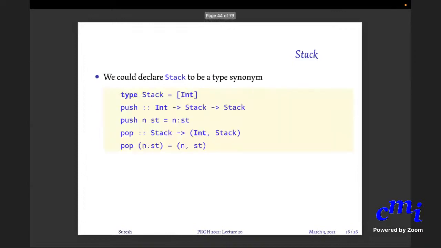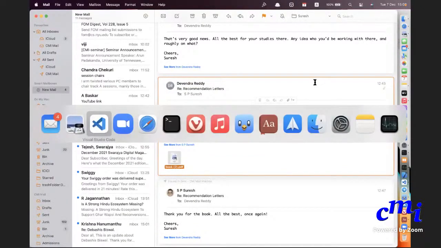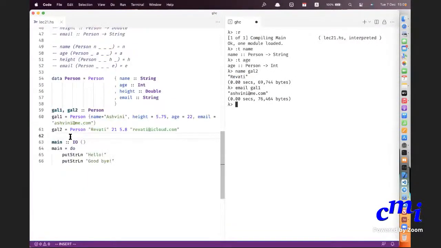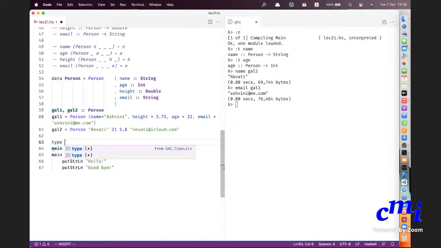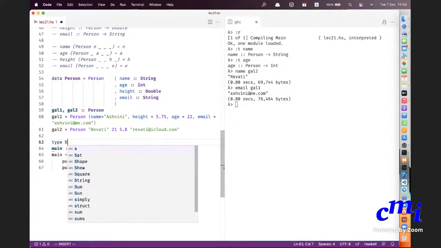So I can define my stack to be a type synonym. I will say that stack is a list of integers and nothing more. Okay, so I can do that. Remember there is a difference between data and type. What is type? What is data? Data will define a new data type. Type will define a new type synonym.